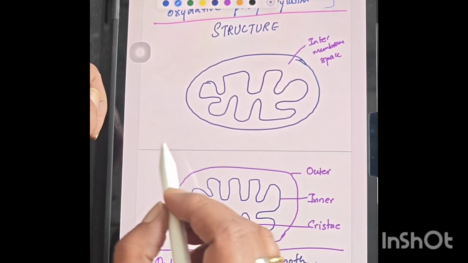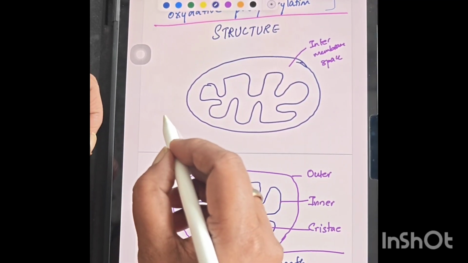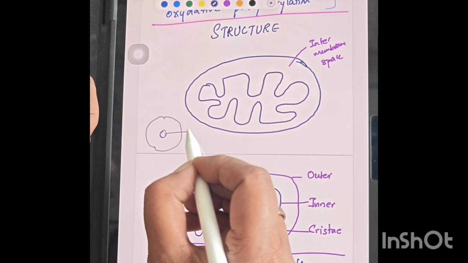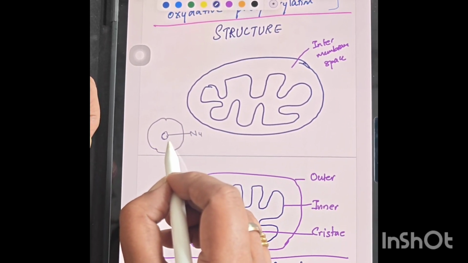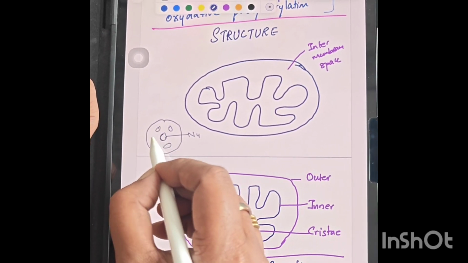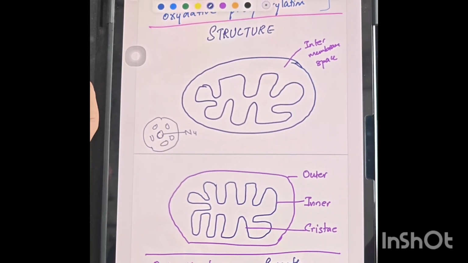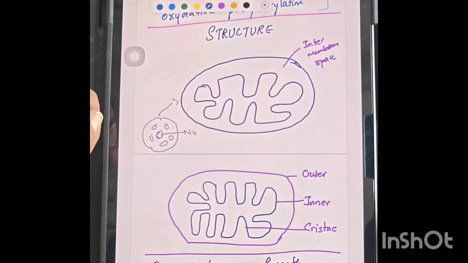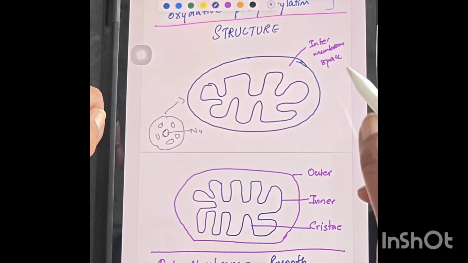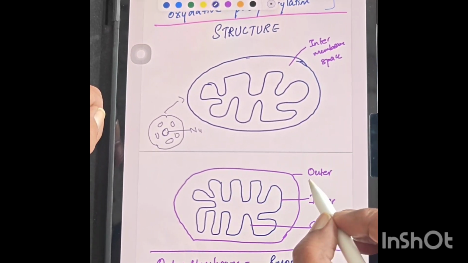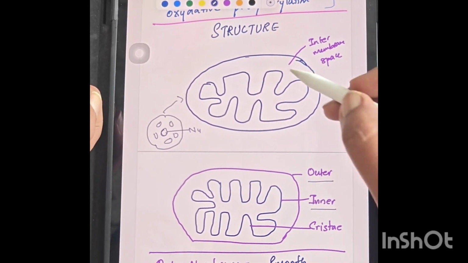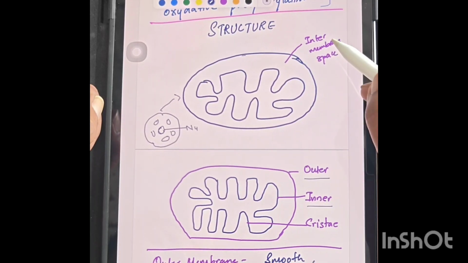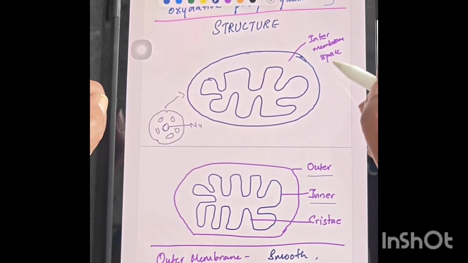Structurally, if this is the cell and inside it is the nucleus, around this nucleus you will find hundreds of mitochondria present inside the cell. If you see any single mitochondria, it has a double layer, the outer layer and the inner layer, and in between these two layers there is a space called the intermembrane space or lumen.